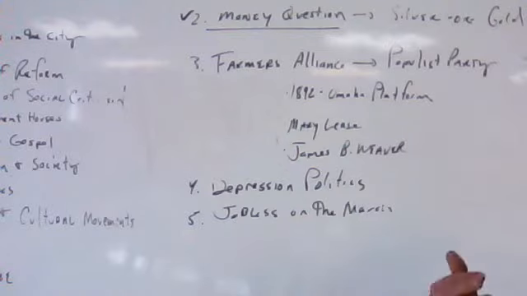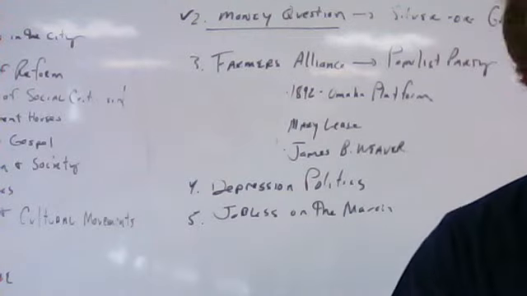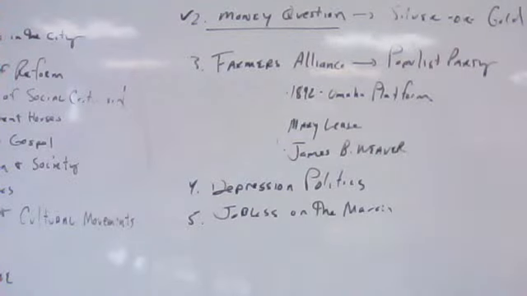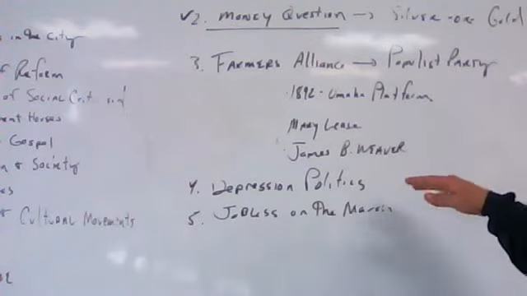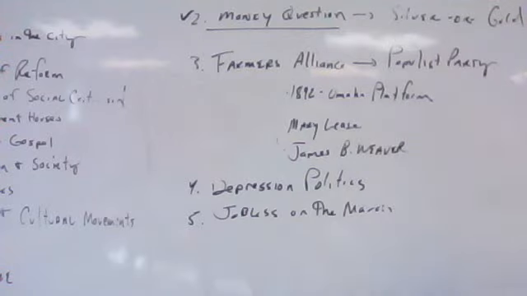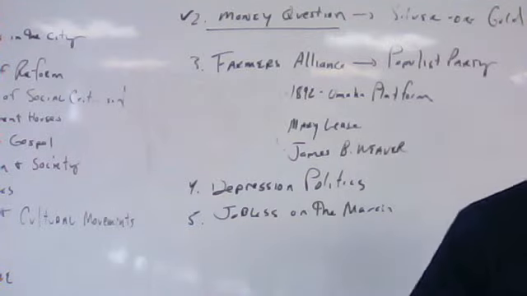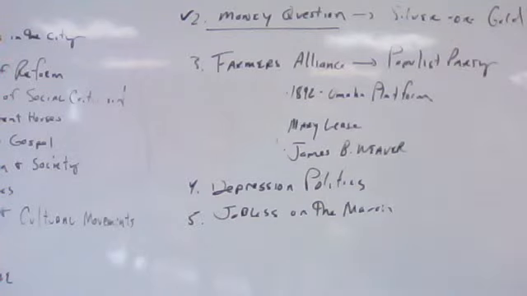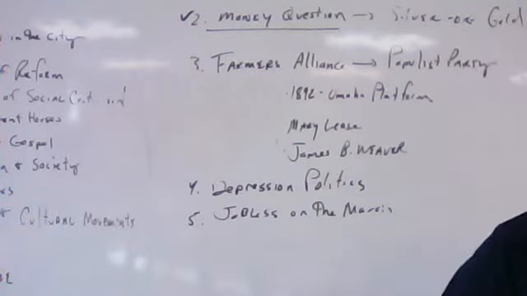One, he's going to repeal the Sherman Silver Purchase Act of 1890. The Sherman Silver Purchase Act increased the coinage of silver, but it wasn't in the amount to satisfy farmers and miners. If you recall, farmers and miners wanted silver to be coined at 16 ounces of silver to 1 ounce of gold, and it wasn't quite there. Really around the time period of 1893 and 1896, you're looking at the market as 32 ounces of silver per 1 ounce of gold. But anyway, this action did not stop the drain on the gold reserves.